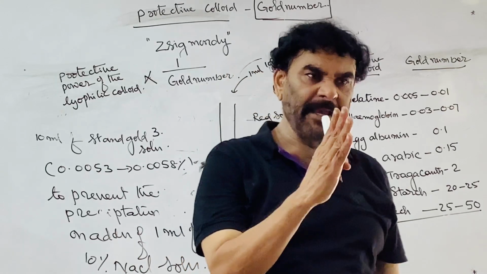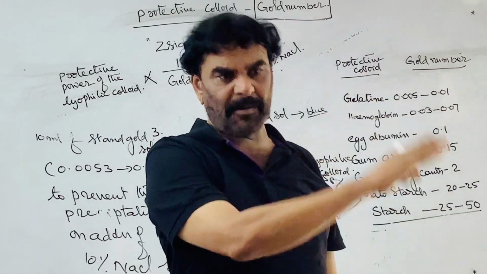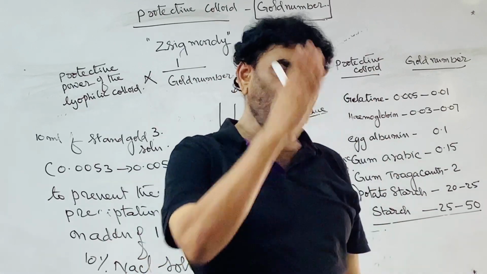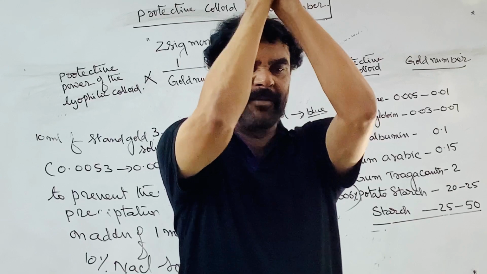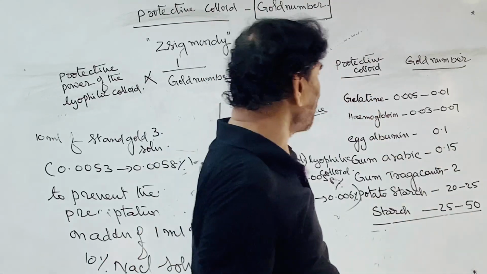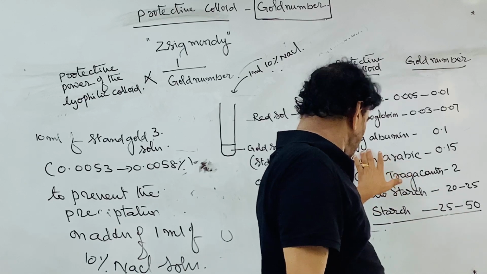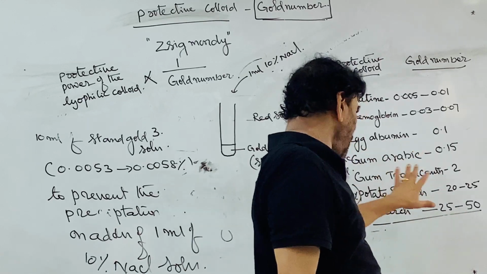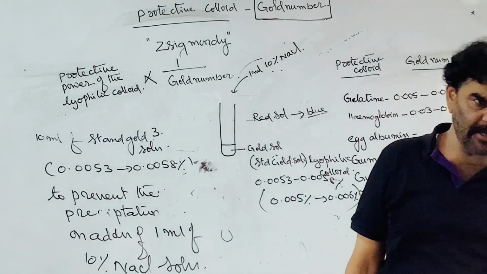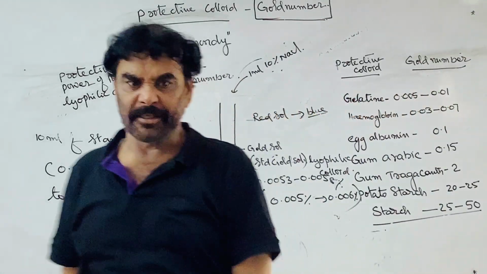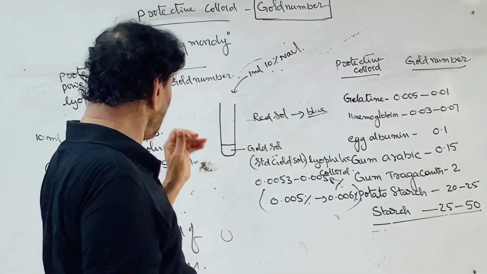So always, in the preparation of colloidal systems, particularly lyophobic colloidal systems, a small amount of lyophilic colloids is added. Very commonly used are gelatin, gum, egg albumin, and starch as the protecting agents. This is one part. The second one is why gold is taken.